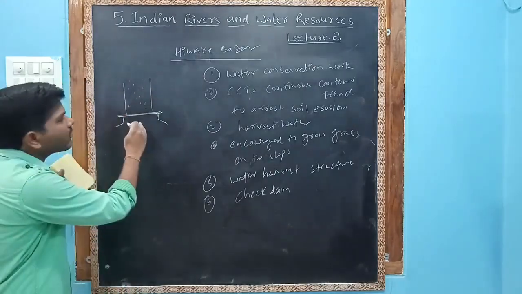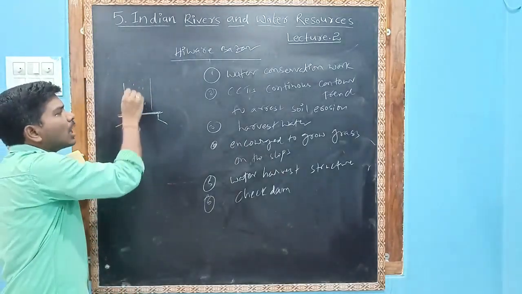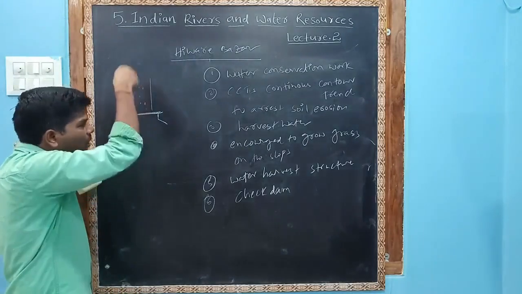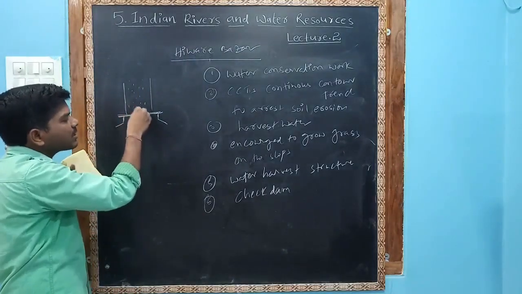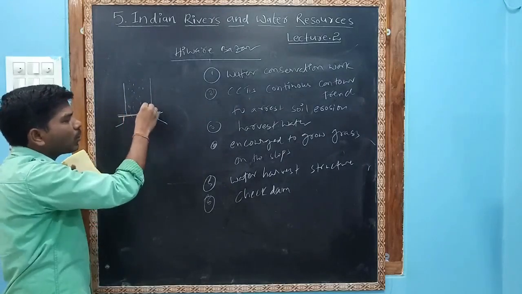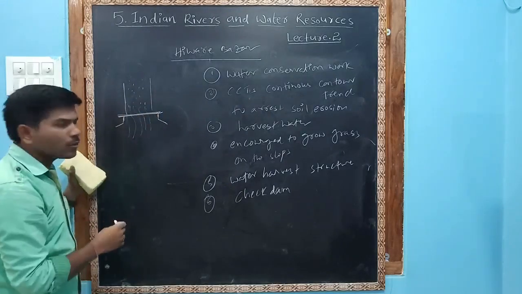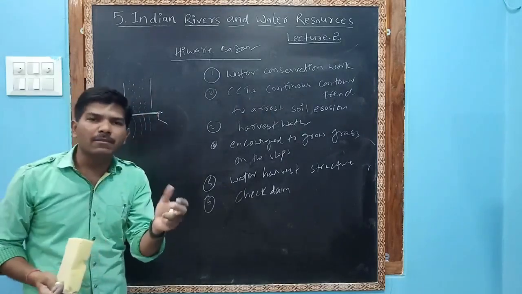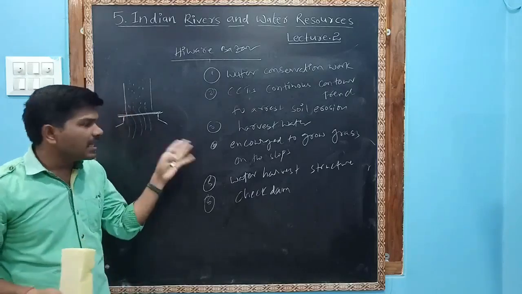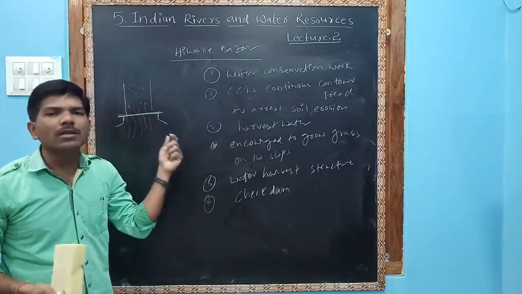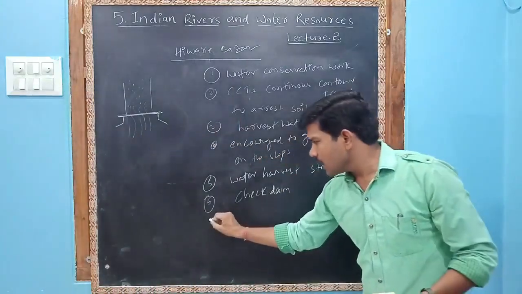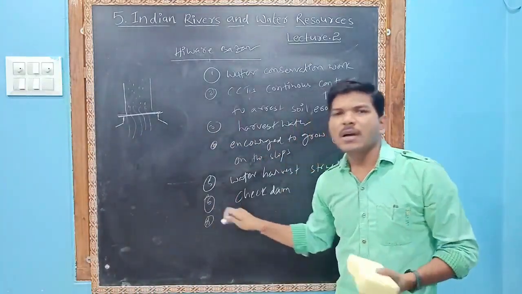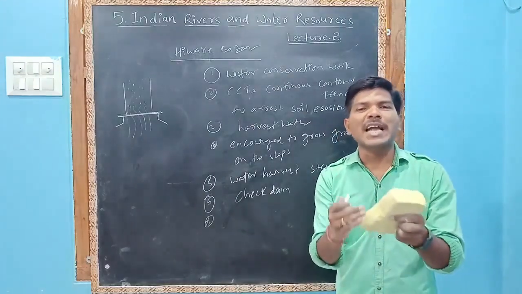Due to this check dam, the velocity of the water is stopped, and it also allows the water to be stored. The groundwater also can be recharged. The excess water can slowly fall from the check dam, so it acts as a small dam. It is called a check dam. It is checking and stopping the water flow. Okay? Seventh, after check dams, percolation tanks were constructed.